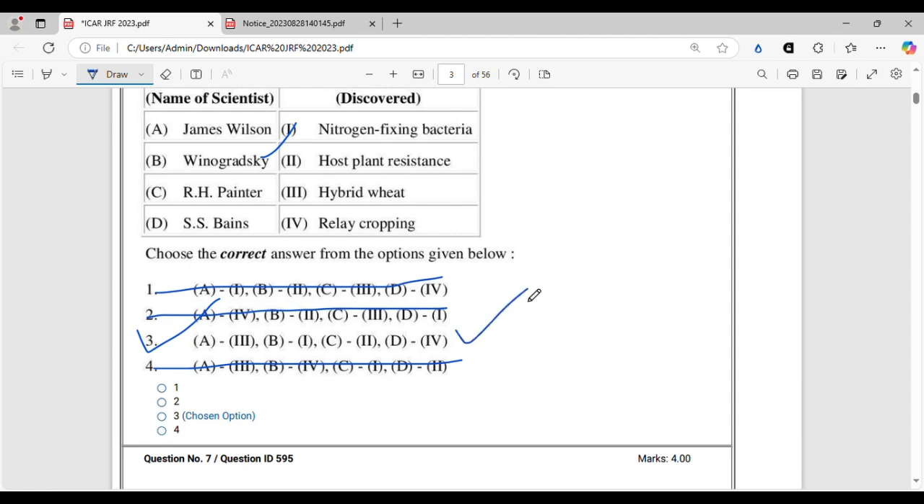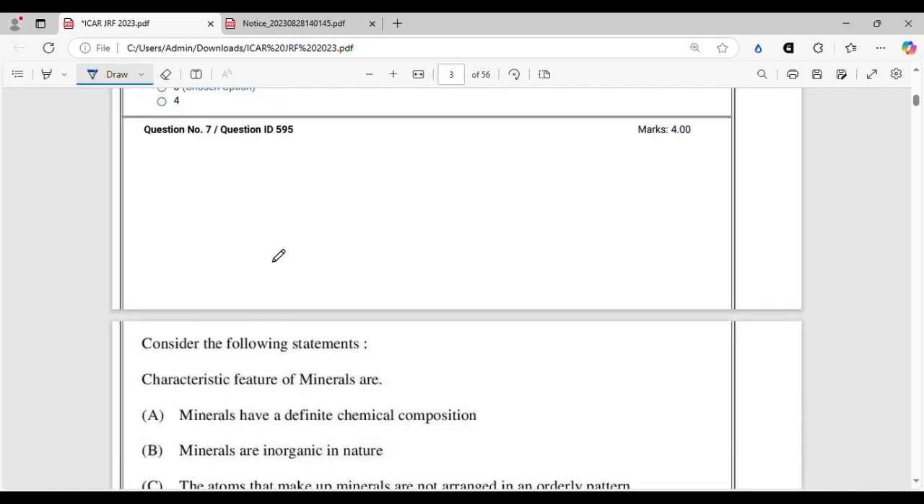Still, you should know. Here you should remember the names of the scientists, and you can prepare thoroughly for upcoming examinations. Like, they might ask something discovered by James Wilson, something discovered by R.H. Painter in a different question this year. So you should read the names of these scientists along with what they discovered. James Wilson is hybrid wheat. Winogradsky is nitrogen fixing bacteria. R.H. Painter is host plant resistance, and S.S. Baines is relay cropping. So you should know these, and you might get a question in the upcoming examination from this maybe. So let's move on.